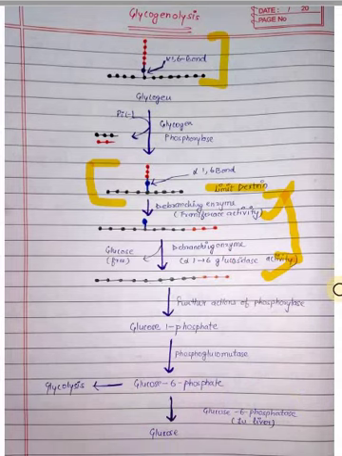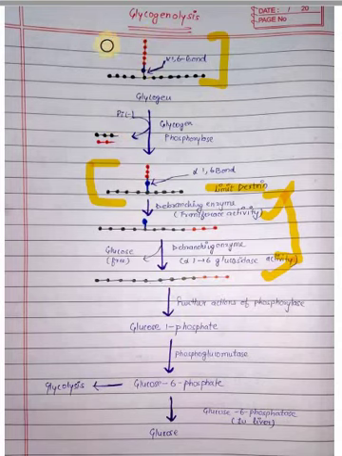This is the pathway of glycogenolysis. Let's study again. First step is action of glycogen phosphorylase. It cleaves the 1,4-glycosidic linkage between the glucose molecules and continues until glucose 1-phosphate forms.